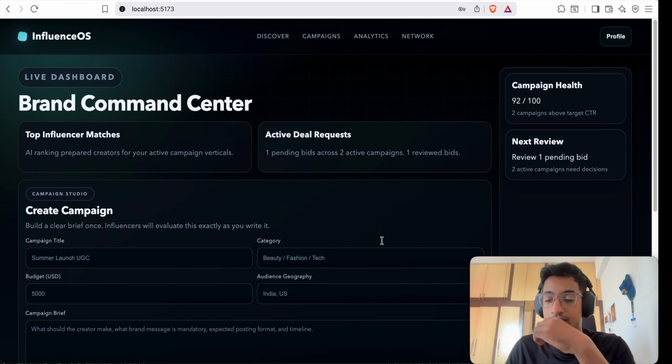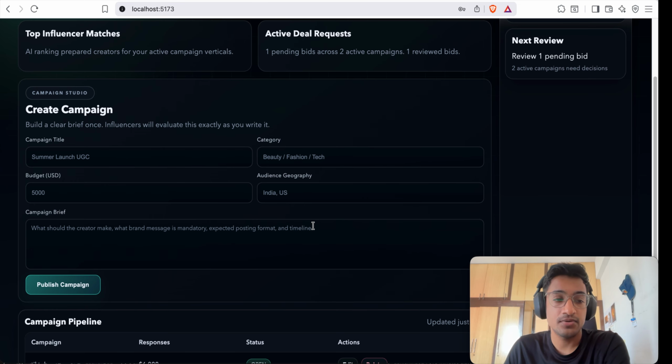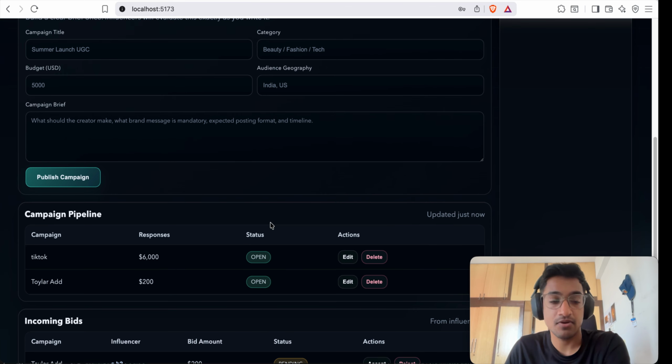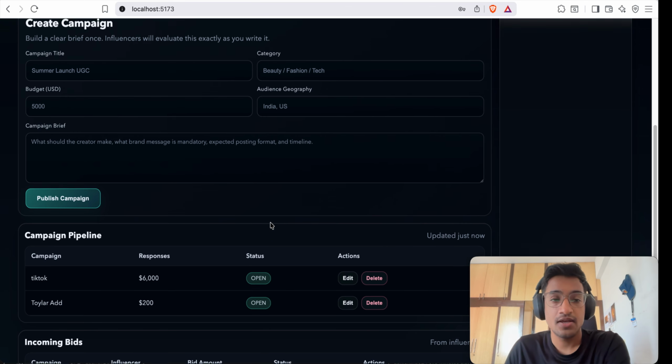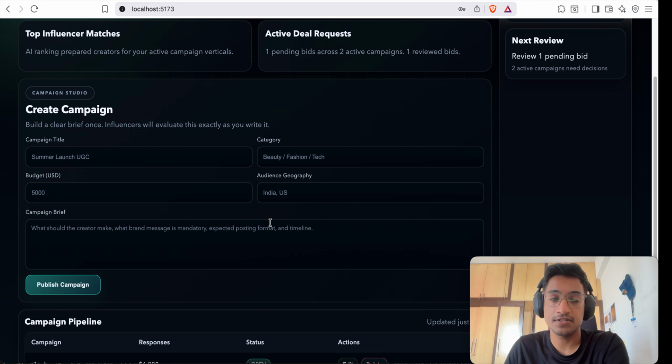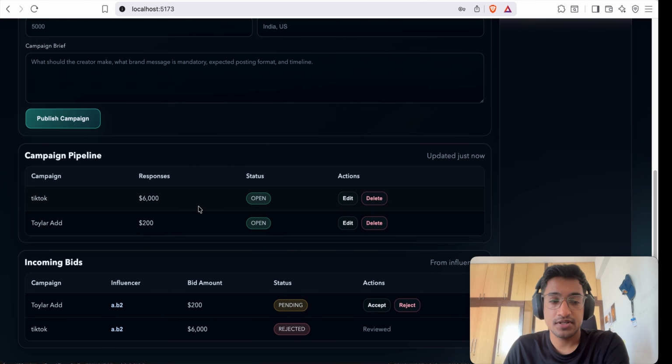So this is the brand portal, where the brand is able to create campaigns, and there are a lot of fields where they can put out the requirements, the type of influencers they want and all. In future we can add more granularity to it, so that notifications or the campaign will be shown to particular influencers only.